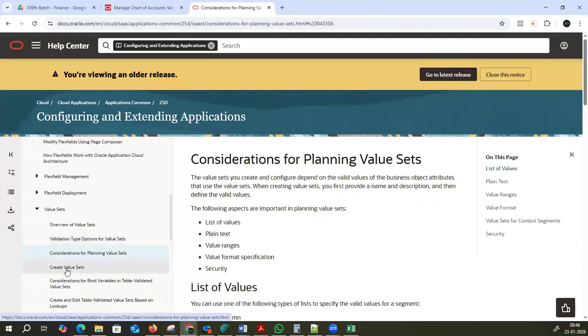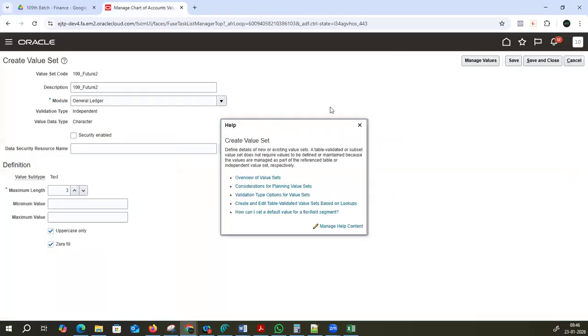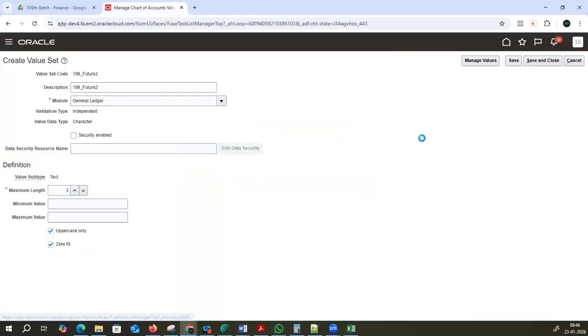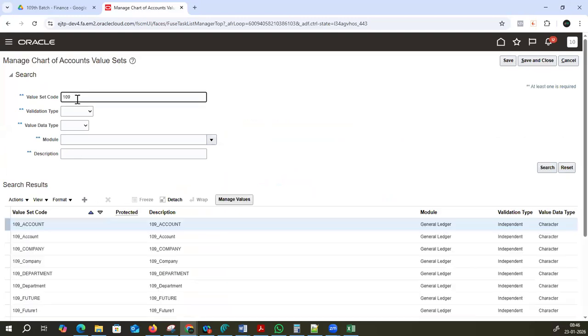Create value sets. Here are the value sets. We are planning to create value sets, right? How to create value sets, all these things you can scale up on your own also. Some reading content, you can just check it out. Okay, fine. Now save this, save and close this. Now here value set code, type here 109, enter. How many did we create? We created up to 5, right?